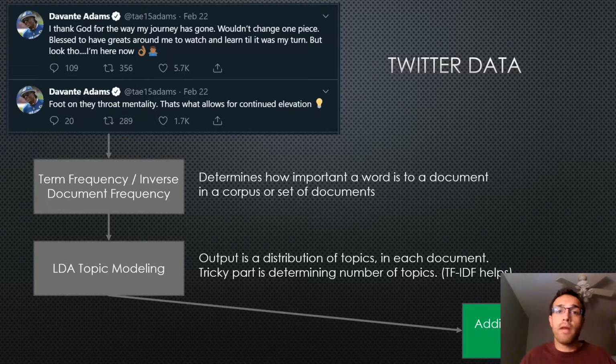Another thing you can do is topic modeling. So if you know how many topics you've seen in your data by analyzing it, then you can say, based on these topics, I want to look at all of these tweets or documents and output a distribution of those topics. So this tweet is 60% about football and 40% about feeling blessed or whatever it is.